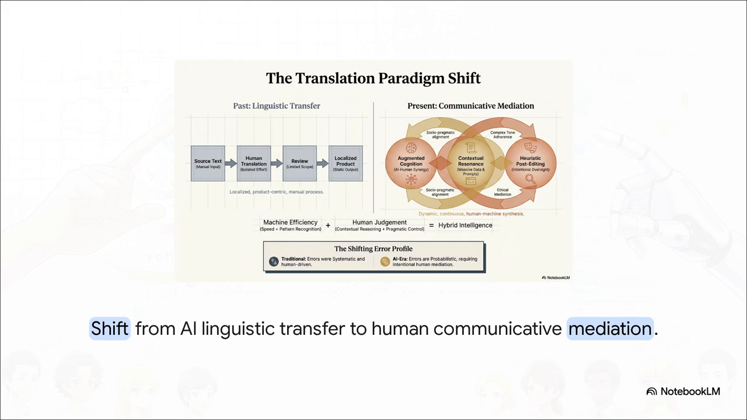The human mediator bridges the machine's audience blindness. We shift translation from simple linguistic transfer to complex communicative mediation. So as you integrate AI into your work, ask yourself, are you just transferring words, or are you actually communicating with culture in mind?